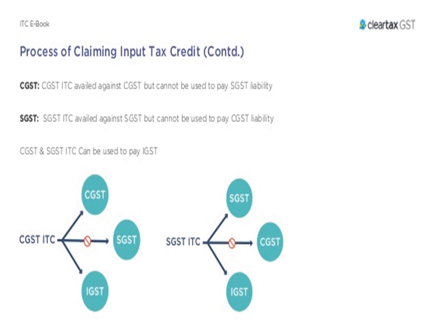On failure of the supplier to supply goods or services within 180 days from the date of invoice, ITC already claimed by the recipient will be added to output tax liability, and interest is to be paid on such tax. On payment to the suppliers, ITC will again be allowed to be claimed. No ITC will be allowed if depreciation has been claimed on the tax component of capital goods. The time limit to claim ITC against an invoice or a debit note is the earlier of both the below dates.